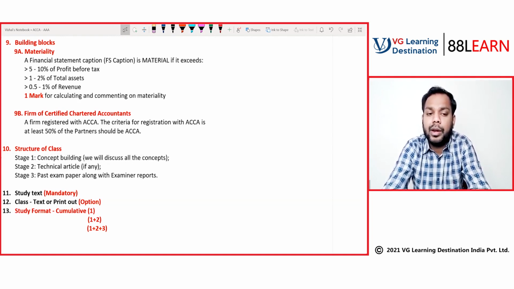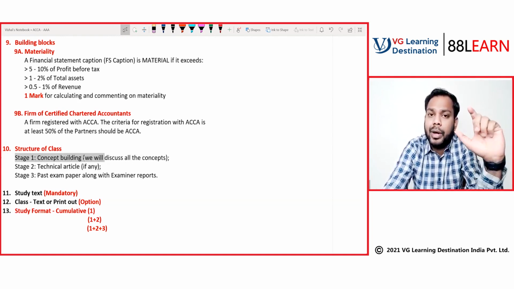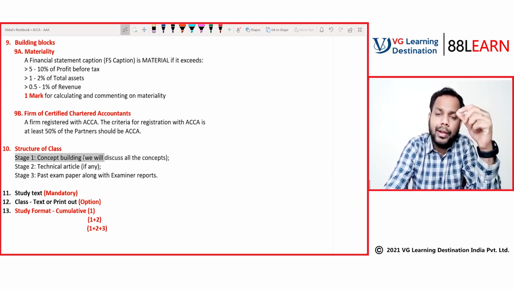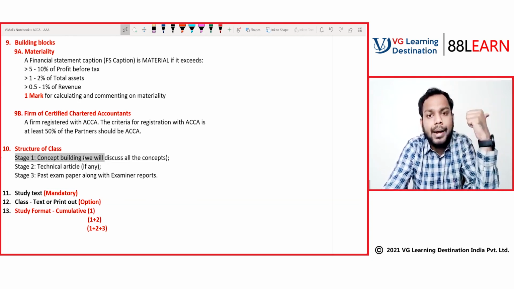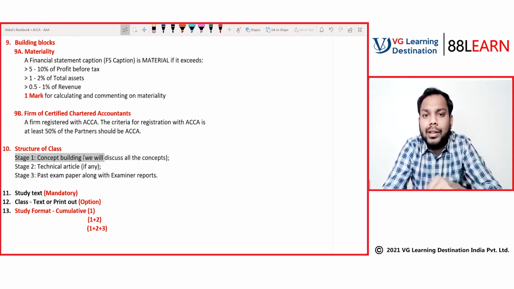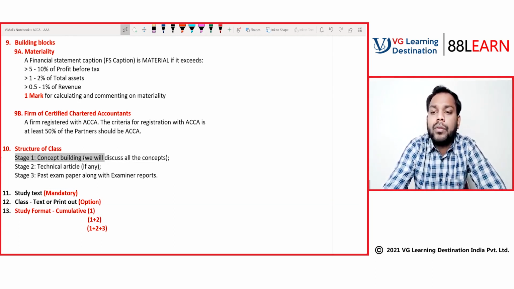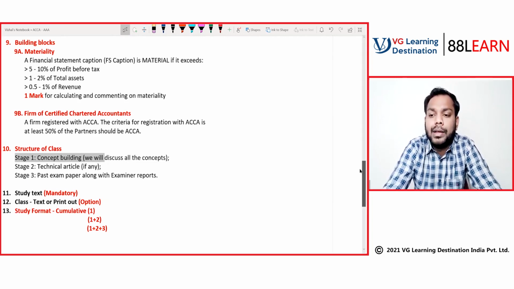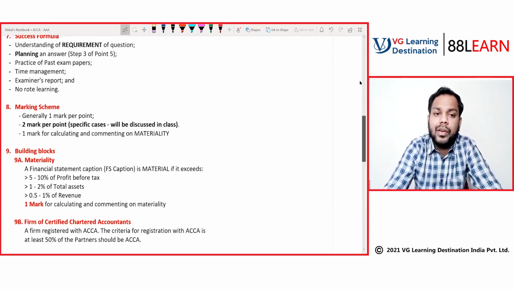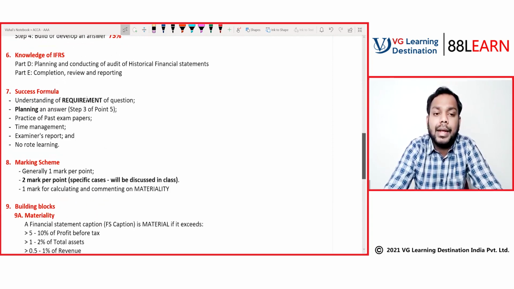If you can recall, we told that the technical articles will be divided into 2 parts. One is given by the examining team in the prior attempts, and the other is given in the current attempt. The one given in the current attempt forms part of our syllabus area G, that is current issues.